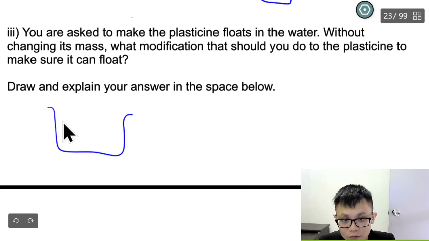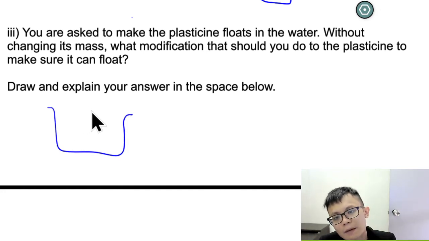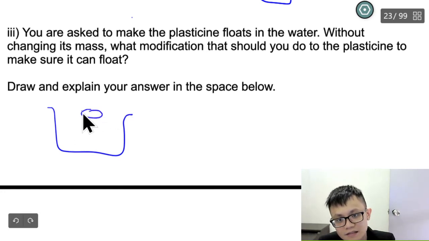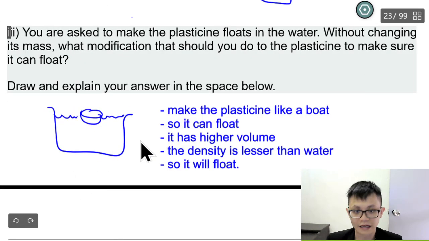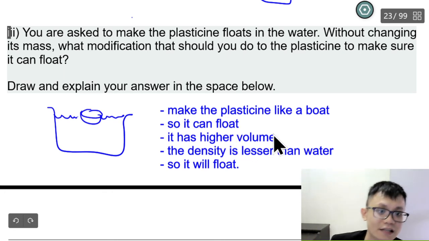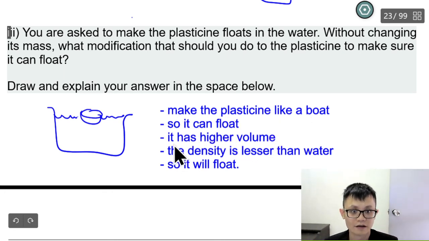So I just draw the water. Maybe I make the plasticine like a bowl, correct or not? Then it can float already. Draw and explain your answer. So you just explain: make the plasticine look like a boat so it can float. Why? Because it has higher volume. The density is less than water, so it will float, correct or not?